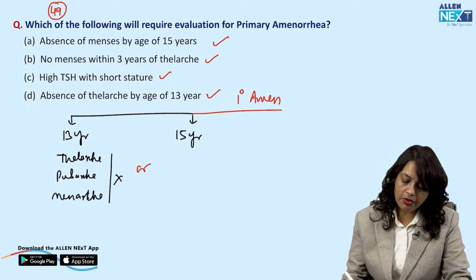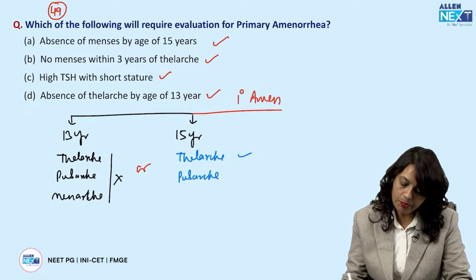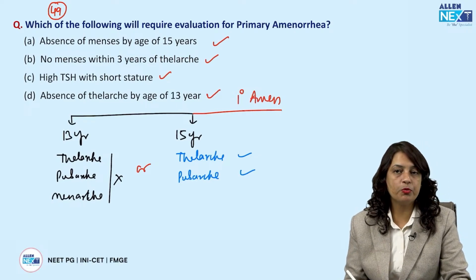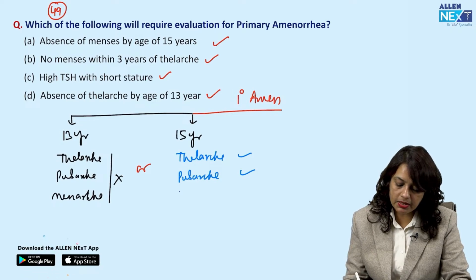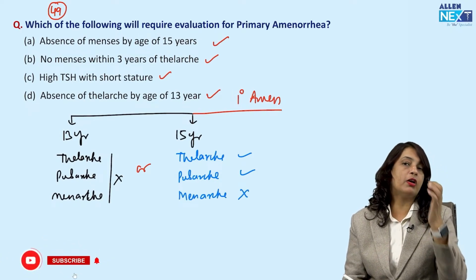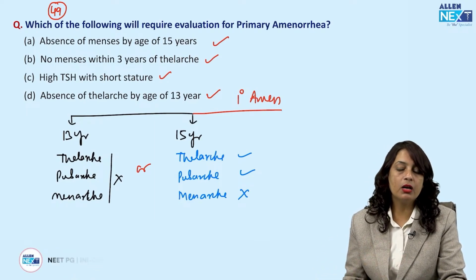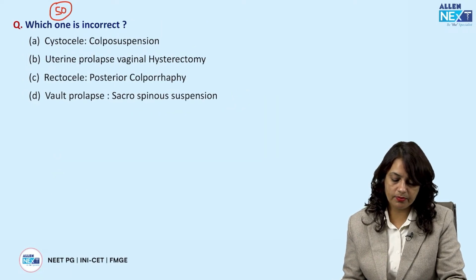Or by 15 years of age, thelarche has occurred, pubarche has occurred, that is axillary and pubic hair development has taken place, but there is no menses, then also we call it primary amenorrhea and we should evaluate. So, all of the above are correct in this question.